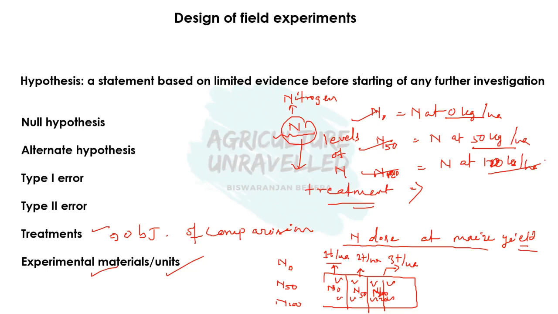Okay, so this is a field. This is one type of field experiment. So here nitrogen is the treatment, and different levels of nitrogen are N0, N50, and N120.